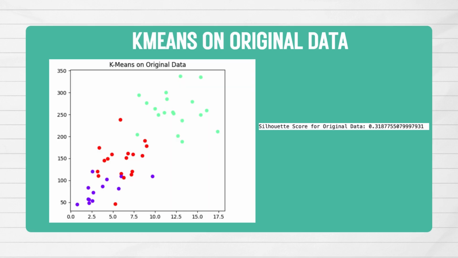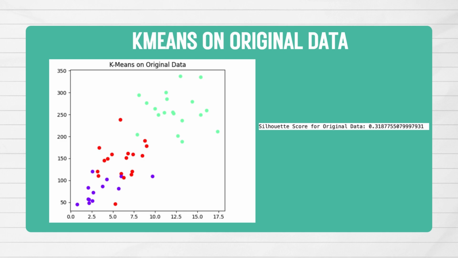So next is the discussion on the algorithms applied. We first move to k-means on original data. The crime data set consists of four columns: states, murder count, assault count, urban population percentage, and rape count. For this data set, we use k-means to group states that are similar in terms of these factors.